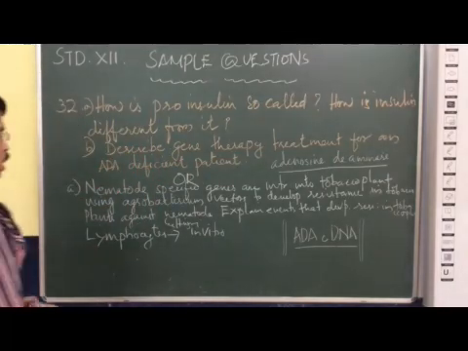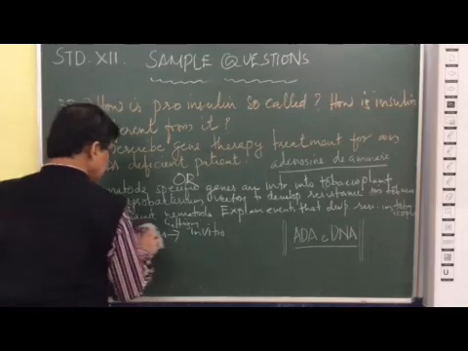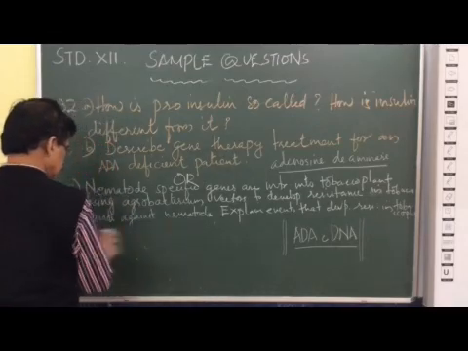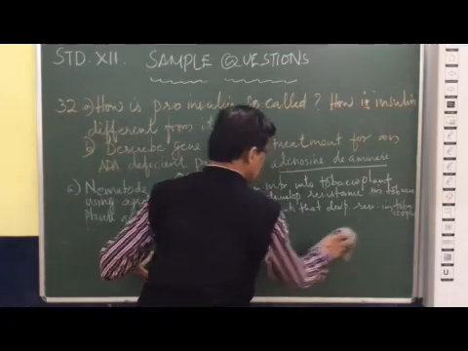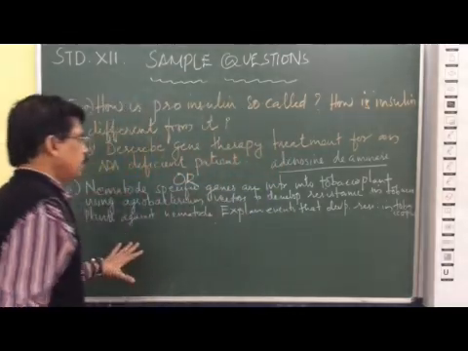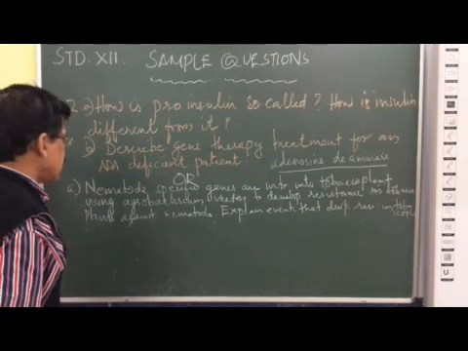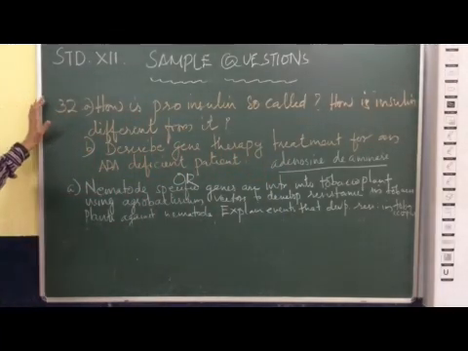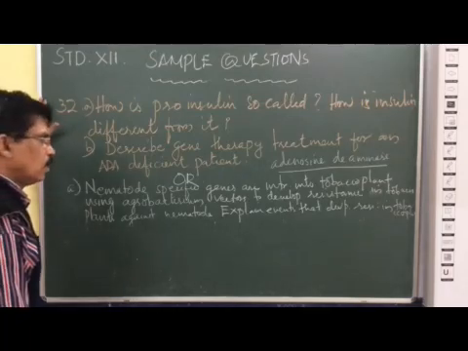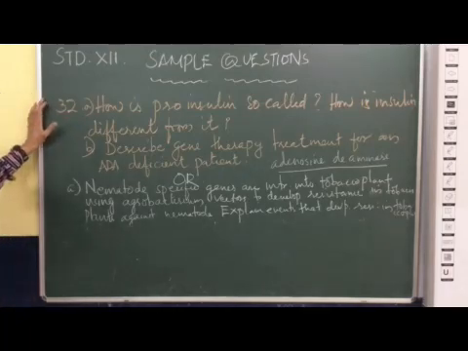Now, the next question. Nematode specific genes are introduced into the tobacco plant using Agrobacterium vectors to develop resistance in tobacco plants against nematode. Explain the events that develop resistance in the tobacco plant.